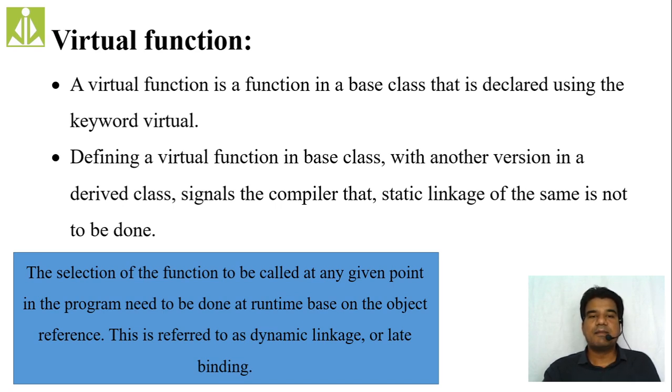Early binding means binding at compile time. To get accurate results, we do late binding. Late binding signals the compiler to perform the binding at runtime.